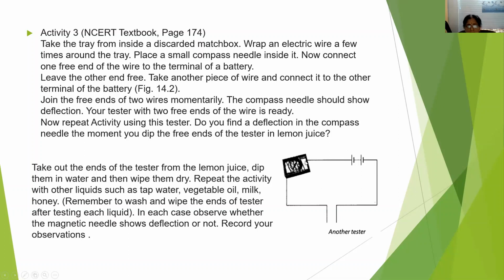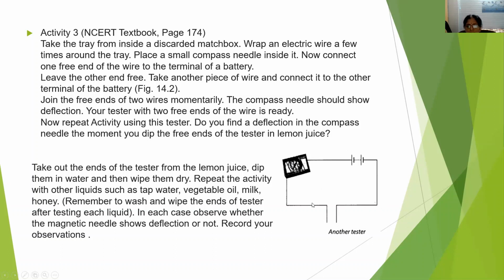Now connect one free end of the wire to the terminal of a battery and leave the other end free, and take another piece of wire and connect it to the other terminal of the battery. Now join the two free ends of the wires momentarily for some time. We can see that the compass needle shows deflection. Hence we can find out our tester with two ends of wire is ready for testing.